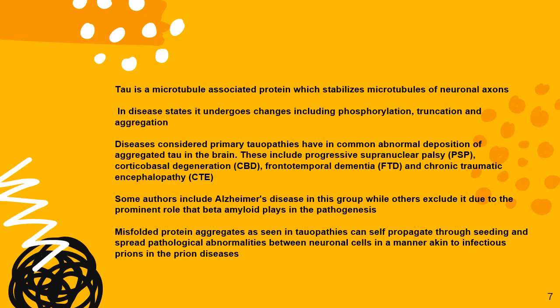These include progressive supranuclear palsy, corticobasal degeneration, frontotemporal dementia, and chronic traumatic encephalopathy. Some authors include Alzheimer's disease in this group, while others exclude it due to the prominent role that beta amyloid plays in the pathogenesis. Misfolded protein aggregates, as seen in the tauopathies, can self-propagate through seeding and spread pathological abnormalities between neuronal cells in a manner akin to infectious prions in the prion diseases.